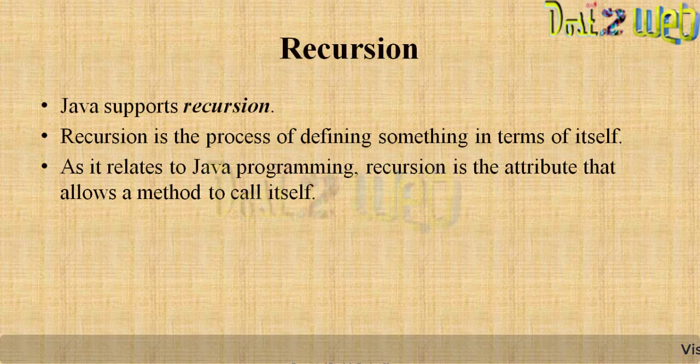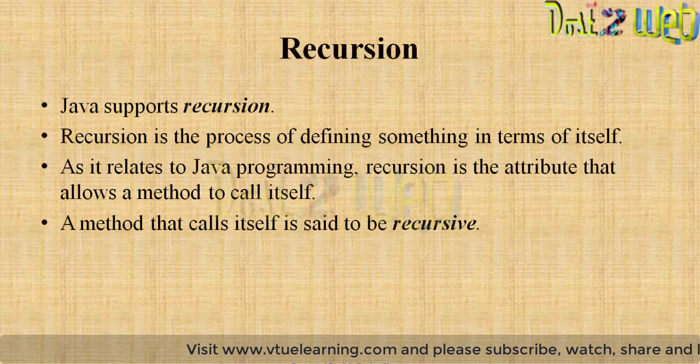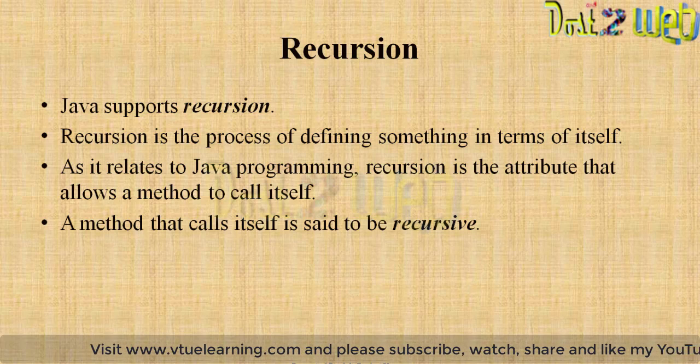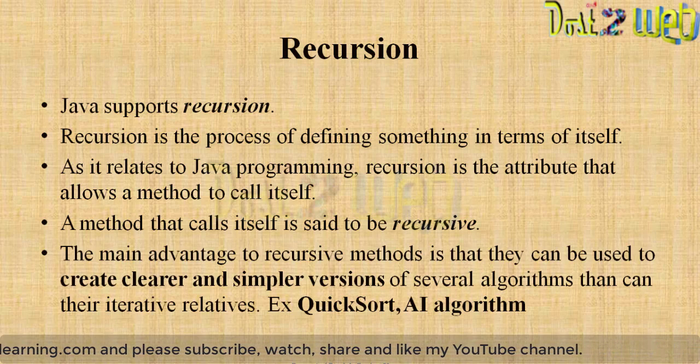When you are in a method, it will be calling itself again and again. A method that calls itself is said to be recursive. That is the meaning of a recursive method.